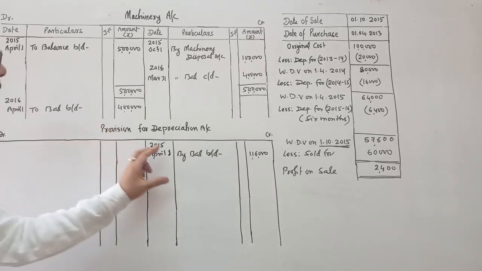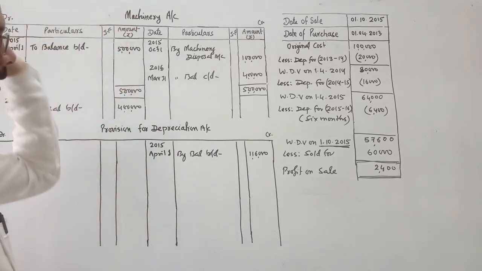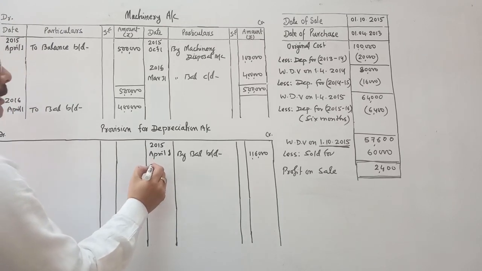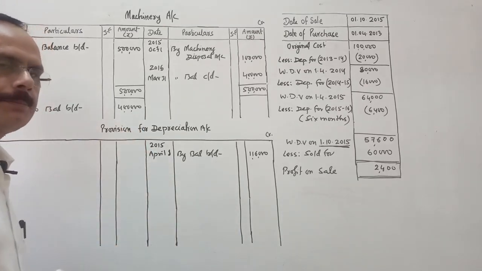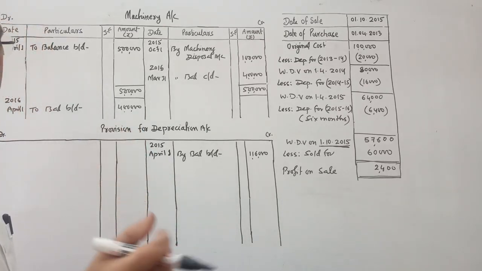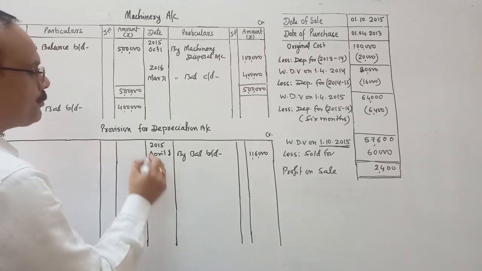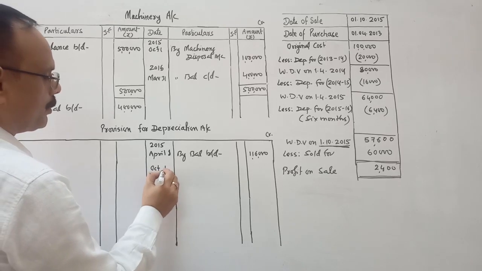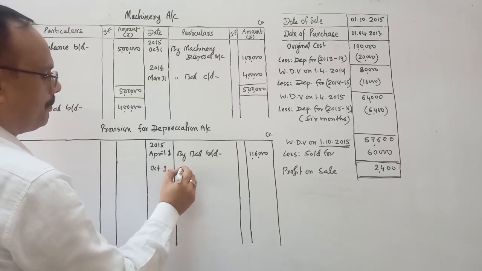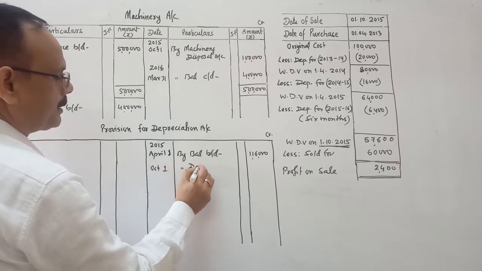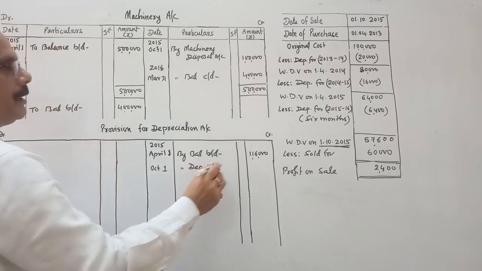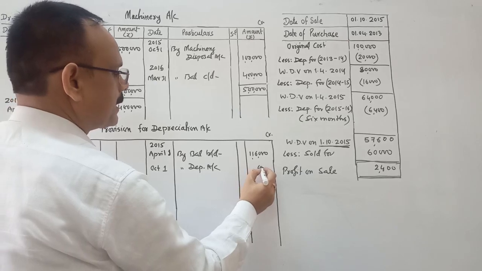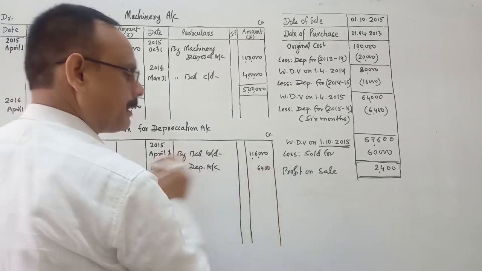Now come to the provision for depreciation. This ledger is completed. Here the entry for depreciation is depreciation account debit to provision for depreciation. So for the machine which was sold on October 1st, you write it over here, on October 1st by depreciation account. So in 2015-16 depreciation is 6,400.